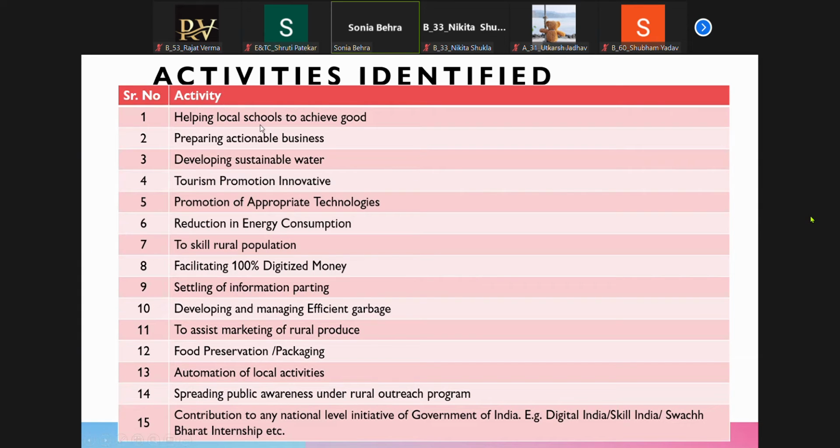Like helping local schools, preparing actionable business plans, then food preservation, packaging. These are the 15 activities. So we will be providing you the list of activities. I'll be sending you the document where you'll have the list of activities.